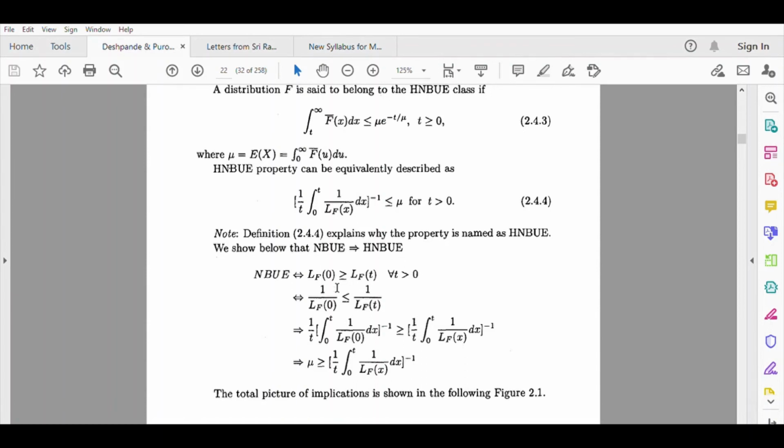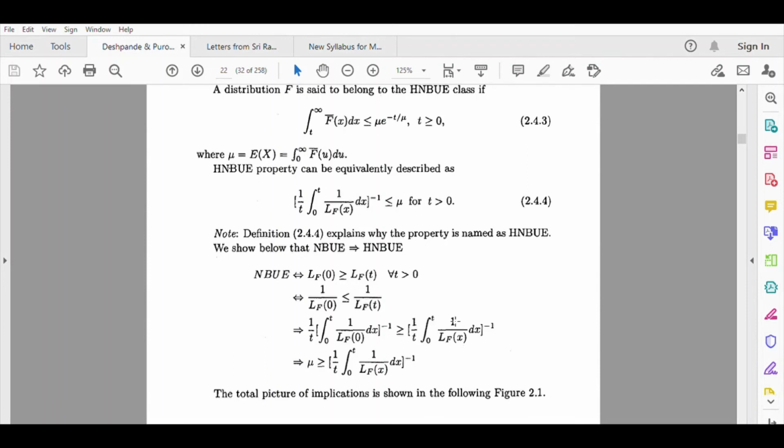If you take the reciprocal, you get it like this. Then if you integrate over the range 0 to t, what would you get? Integration 0 to t of 1 upon L_F(0) dx is less than or equal to integration of 1 upon L_F(x) dx. Because we are considering integration up to t and here also we have t, just to avoid confusion we denote the variable by x.